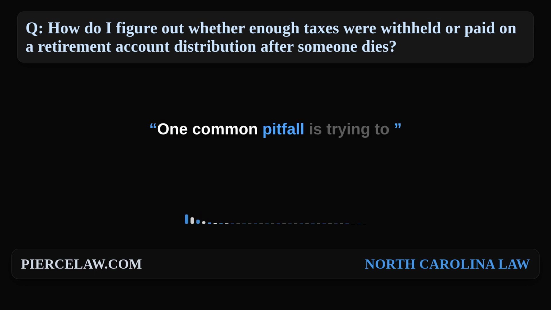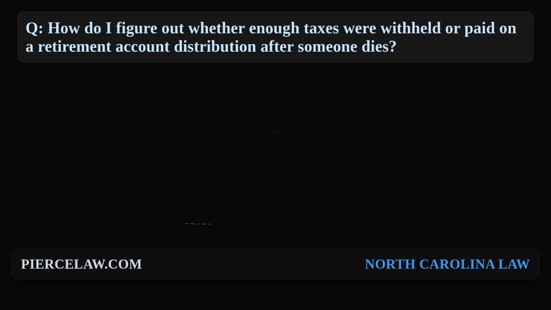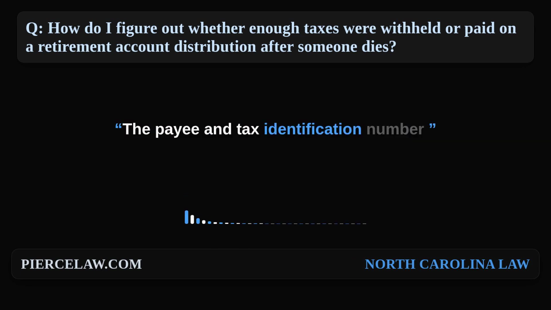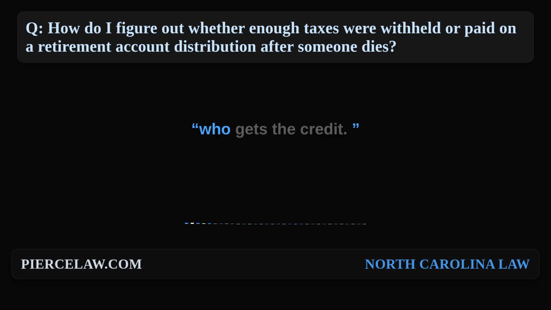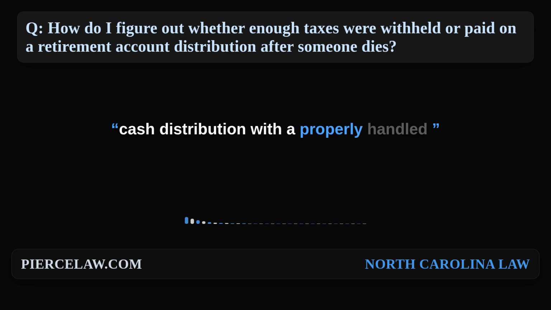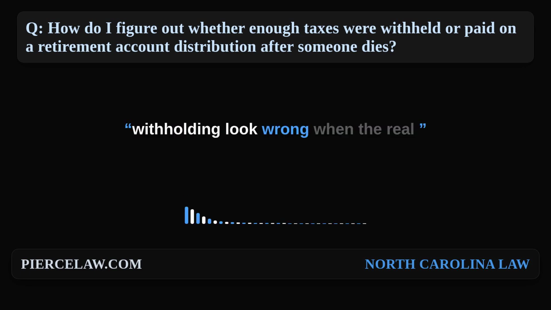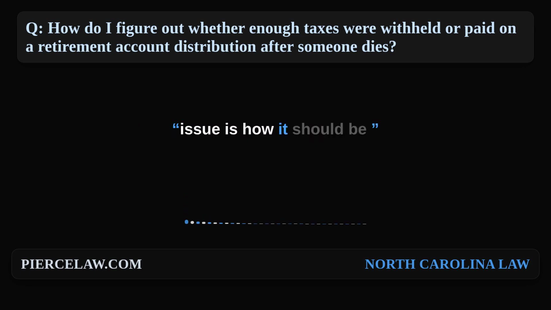One common pitfall is trying to use withholding on the wrong taxpayer's return. The payee and tax identification number on the Form 1099-R usually control who gets the credit. Another pitfall is confusing a taxable cash distribution with a properly handled post-death transfer that may not be currently taxable, which can make the withholding look wrong when the real issue is how it should be reported.